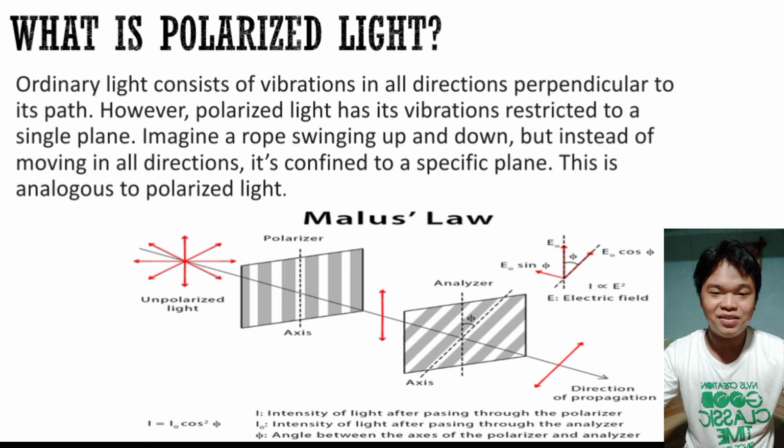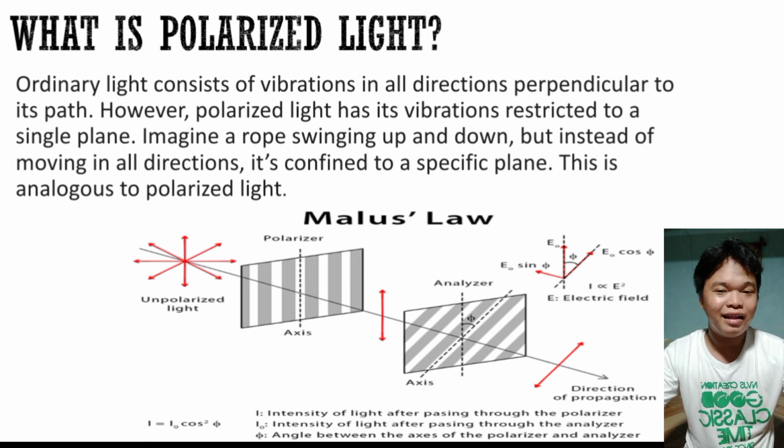Second is the analyzer. This analyzer is another filter, similar to a polarizer, but used to analyze the polarization state of incoming light. It essentially acts like a detector, measuring the intensity of light that can pass through its own specific orientation. Imagine another picket fence with slats at a different angle. By rotating the analyzer, you can control the angle between its slats and the polarization plane of the incoming light, influencing how much light gets through.